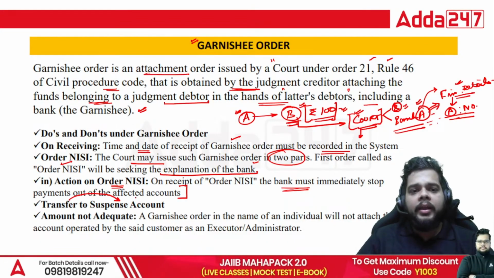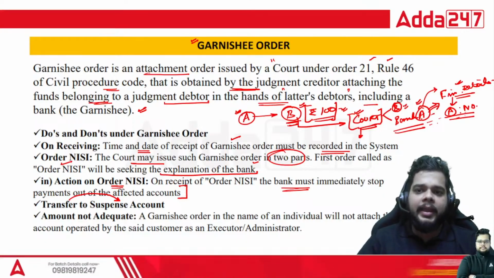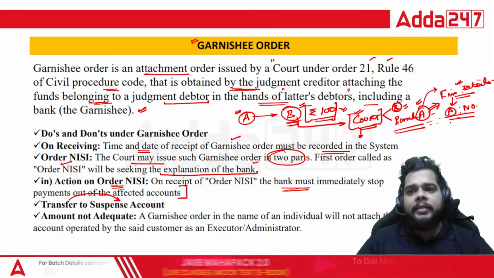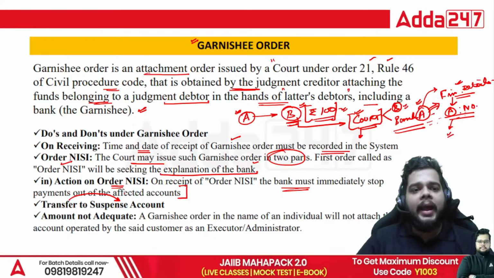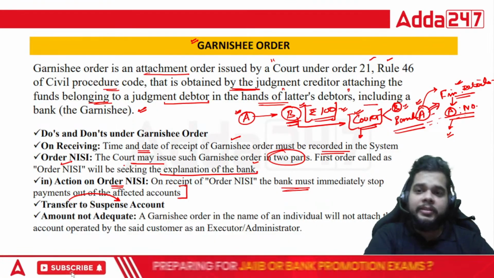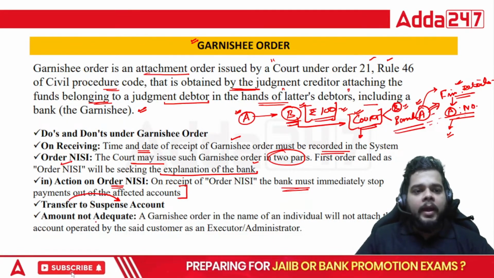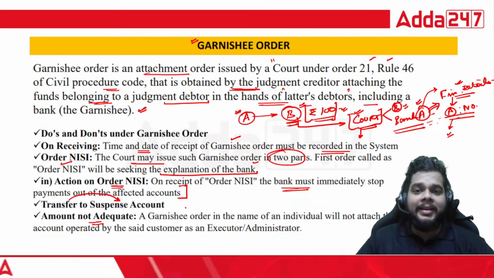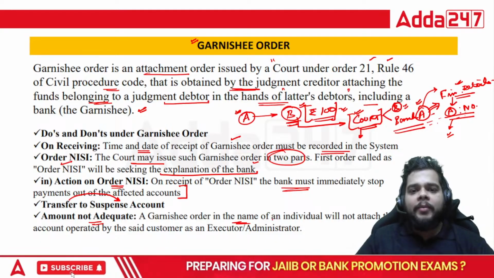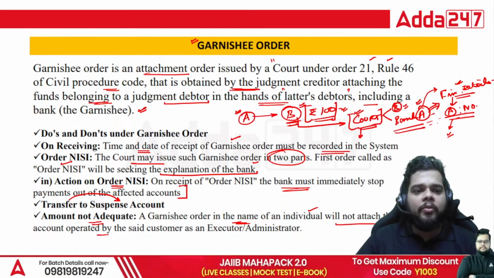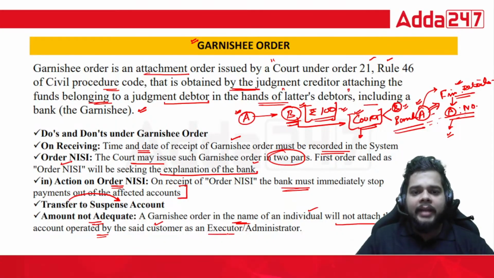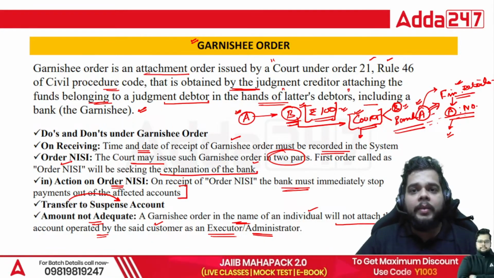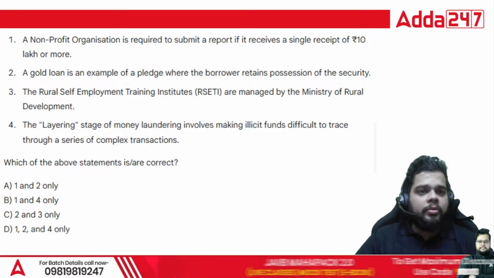Fine, very important. If a particular party, that is A, is not paying but has the capacity to pay, then what will happen? These accounts of A will be suspended and the amount will be transferred to the suspense account of the branch. Amount not adequate: if there is no rupees 100 present, or the amount is less than rupees 100 with A, a garnish order in the name of an individual will not attach the account operated by the said customer as an executor or administrator. Fine. So whenever we talk about the garnish order, it will be passed by the court only.